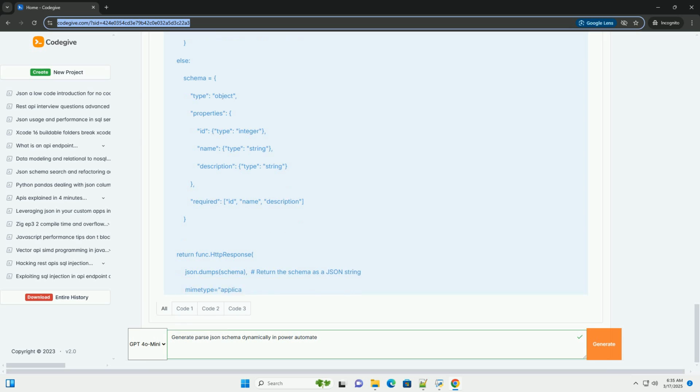By using these methods and best practices, you can dynamically generate JSON schemas in Power Automate to handle a wide variety of JSON data scenarios and make your flows more robust and flexible. Remember to carefully consider the complexity of your JSON data and choose the method that best suits your needs. Good luck.